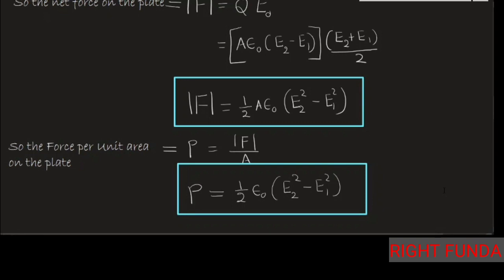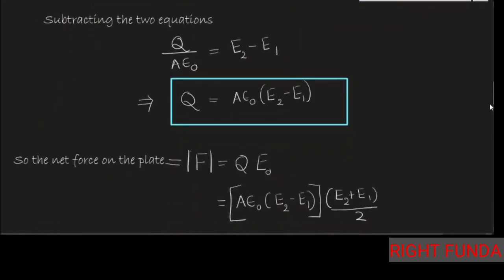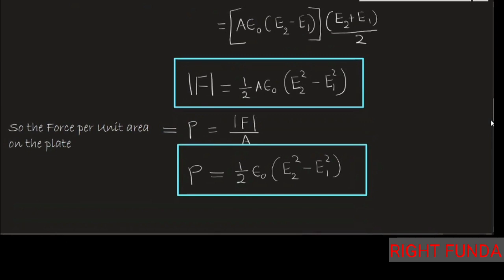So it's a very beautiful question. There are two quantities E1 and E2 given, the net fields. There was a plate, and we applied some external uniform electric field E naught, and once we applied the field, the net field was modified, and the modified field is given to us. The charge on the plate was not given to us, the external field applied was not given, and it is asking how much force the plate will experience. We have to calculate in terms of E2 and E1, and we calculated the force to be half A epsilon naught (E2 square minus E1 square), and the force per unit area will be half epsilon naught (E2 square minus E1 square). We solved the problem.